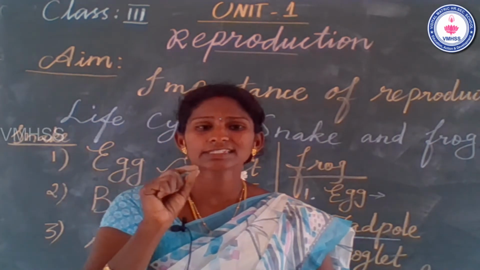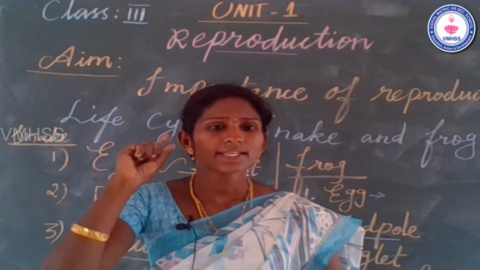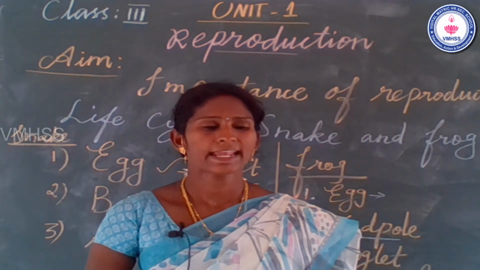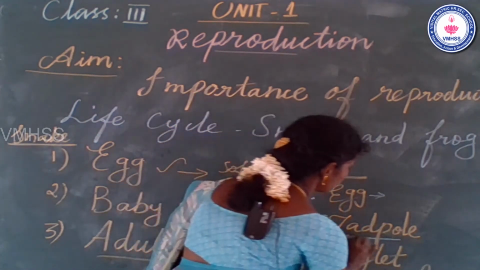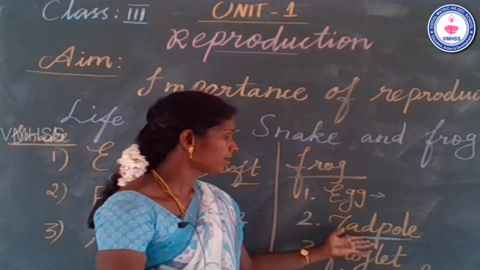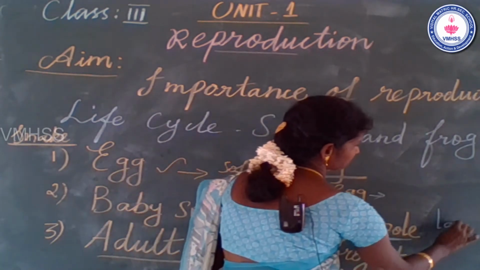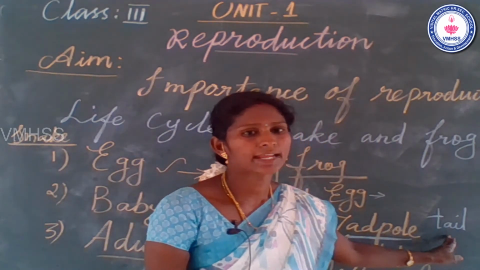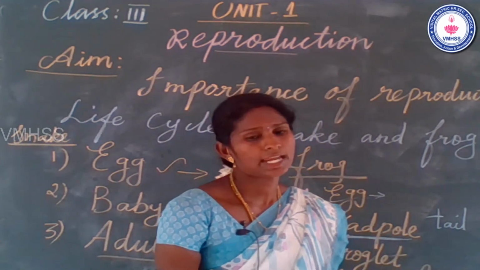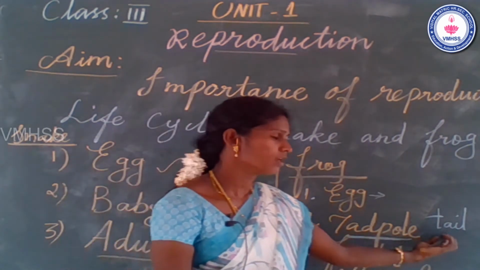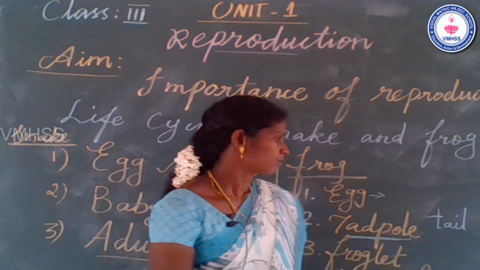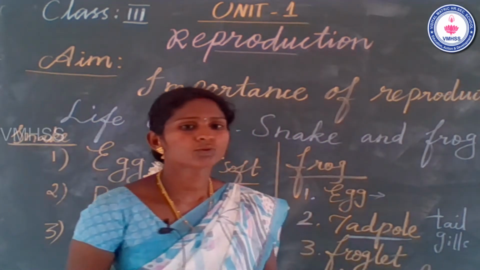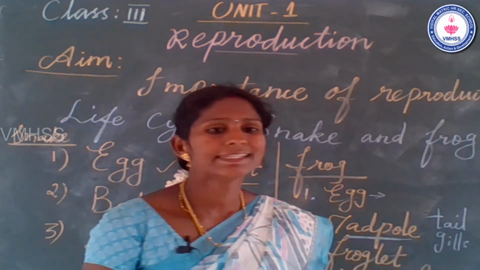Gills are small holes placed on both sides of the frog's head. The tadpole also breathes through the skin. It has a small tail. It helps to swim. What is the use of the tail? It helps to swim. What is the use of the gill spot? The tadpole breathes through the gill spot.